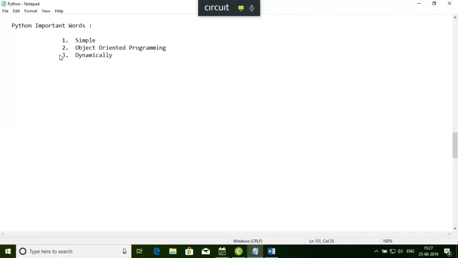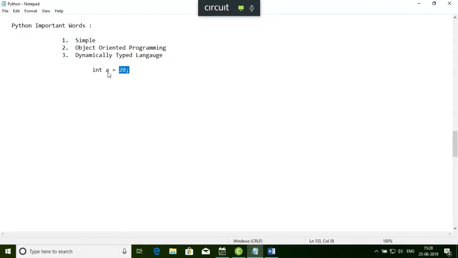Dynamically typed language. What does it mean by dynamically typed language? The meaning is like this: in Python, you are not going to define a data type like int a equal to something. No. In Java, you are writing int a equal to 20. You're writing a syntax in Java like this. For a particular variable, you're going to say that the variable is int type in Java, right? And in that int variable, you're going to assign one integer, 20.